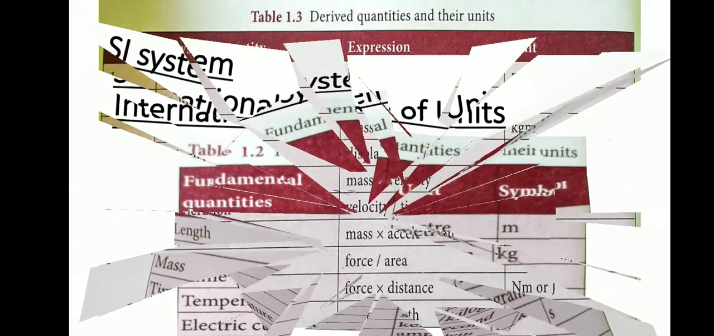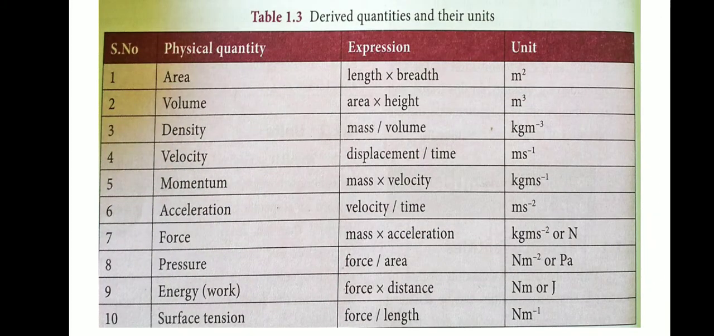Next one, derived quantities and their units. First one, derived quantities: area, volume, density, velocity, momentum, acceleration, force, pressure, energy, surface tension.